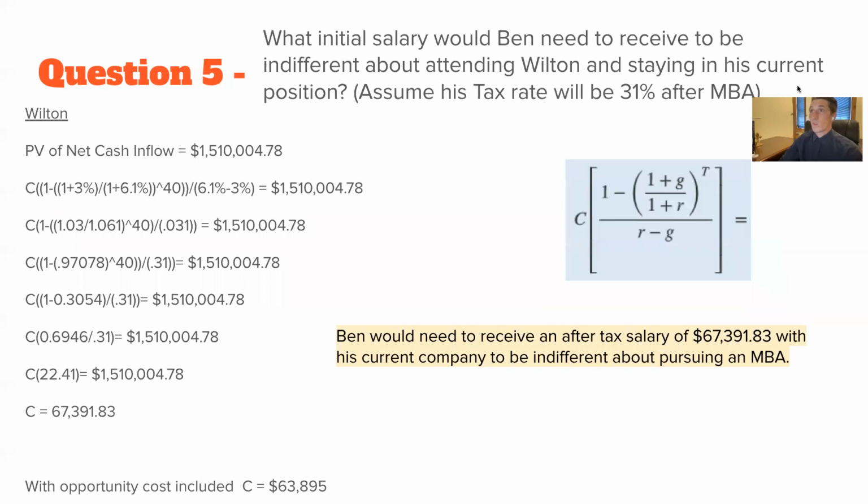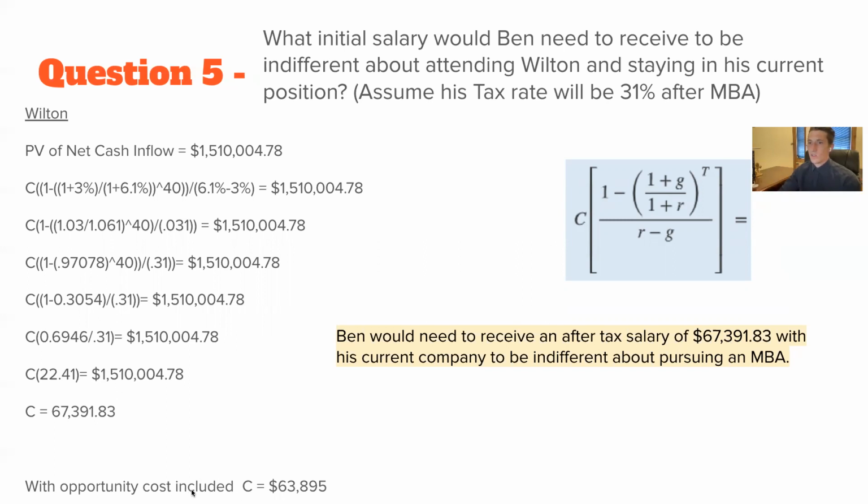Now, question 5 asks, what initial salary would Ben need to receive to be indifferent about attending Wilton or staying in his current position? And in this, we just assume that same tax rate for Wilton. And so what we do on this one is just algebra, we work it backwards. We put that 1.5 million valuation from Wilton in the end and work down until we have this annuity factor and divide it by that expected present value. And as you can see, Ben would need to receive at least $67,000 to be indifferent between the two options.